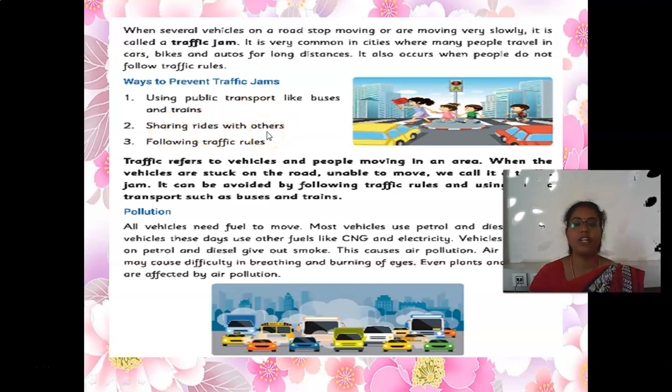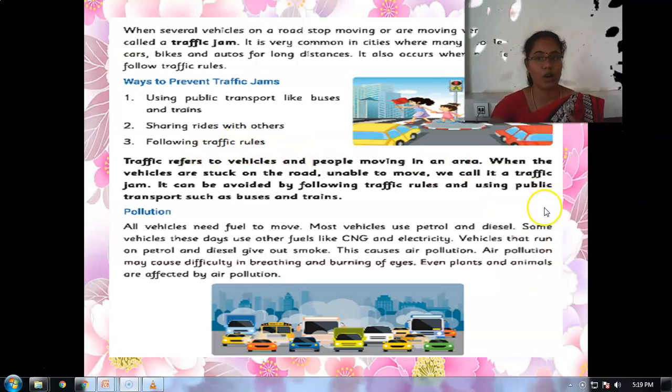For example, if your mom and dad want to move from one place to another, your mom need not take a separate vehicle. Using your dad's vehicle, if your dad is ready to drop your mom at her office or school, that is what we call sharing rides with others. Following traffic rules. Yes, we should follow the traffic rules, my dear children. That is a very important thing, not only for us but also for others.